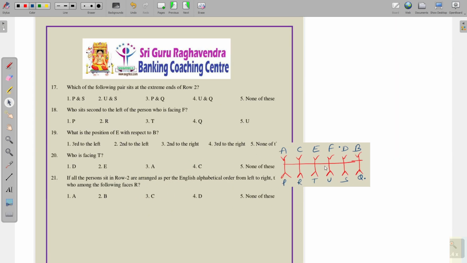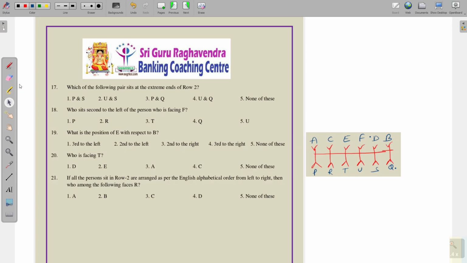We have 5 questions on this puzzle. So let's answer each and every one. 17th question, which of the following pair sit extreme end of row 2? Okay, extreme end of row 2. In row 2, we have P and Q. Next, who sits second to the left of the person who is facing F?